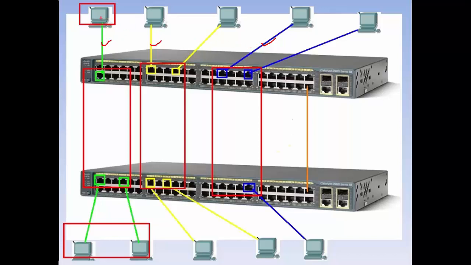Now if any broadcast packet is generated on this green port, it will only go up to the green ports.